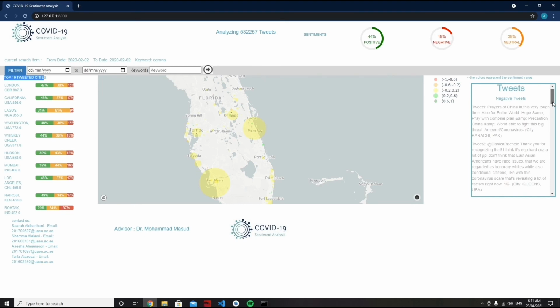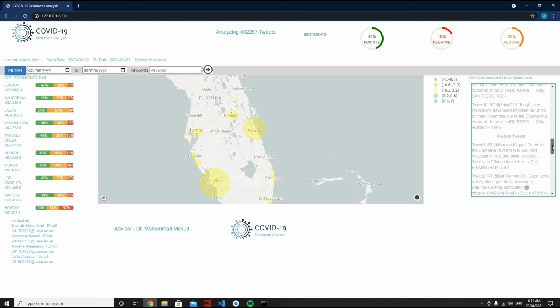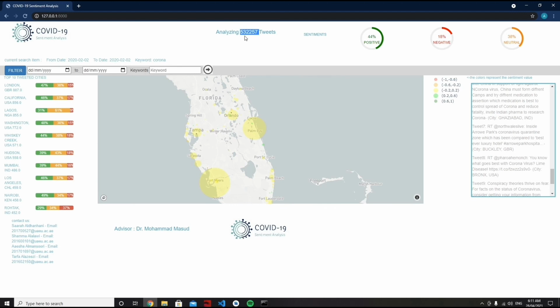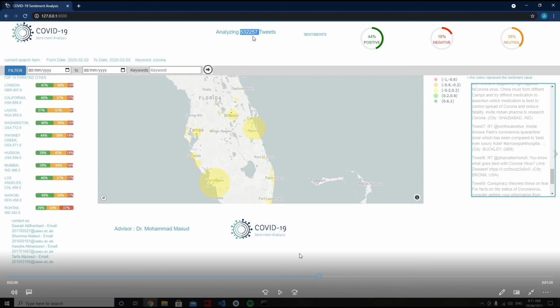And on the right we have the top 10 negative tweets, then top 10 positive tweets, and for each tweet we have the city of the user and the country. For this search we have analyzed 532,000 tweets, and we have at the top right the sentiment percentages, which is at the word level, so it means like 44% of the 532,000 tweets is positive, 18% is negative, 38% is neutral. So this is our web application user interface, and this is